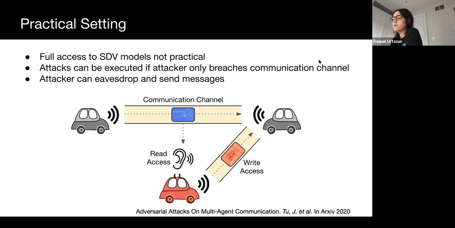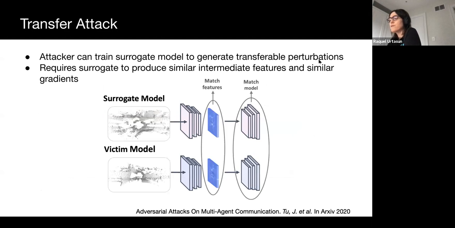In a scenario where communication channels are compromised, attackers can still execute adversarial black-box attacks without access to gradients. Here, the attacker can only eavesdrop on the communication channels and does not have access to sensory measurements of the vehicles. To do so, the attacker needs to train a surrogate model to approximate the gradients of the target model. By doing so, perturbations generated by the surrogate model will transfer to intermediate features of the target model. However, this requires the surrogate to produce similar intermediate representations.